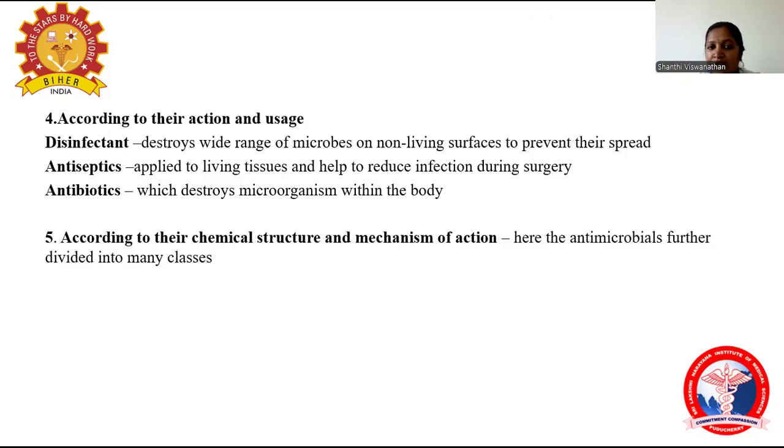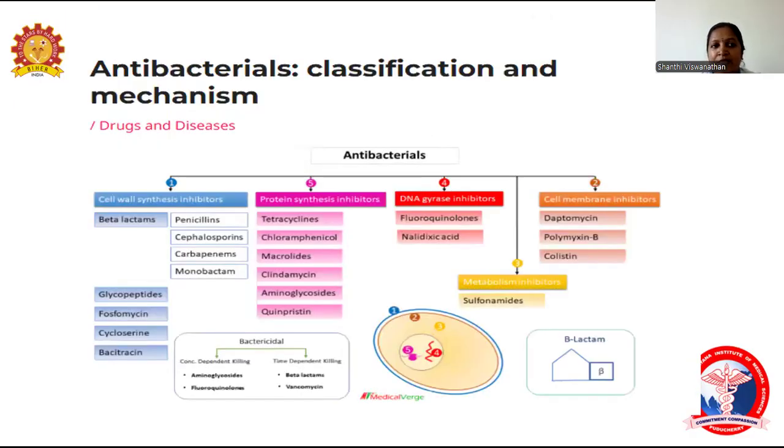According to chemical structure and mechanism of action, the antimicrobials are further classified into many classes. Let's see the antimicrobial agents by mechanism of action. They are divided into groups. The first is cell wall synthesis inhibitors, the second is cell membrane inhibitors, the third is metabolism inhibitors, the fourth is DNA gyrase inhibitors, and the fifth is protein synthesis inhibitors.